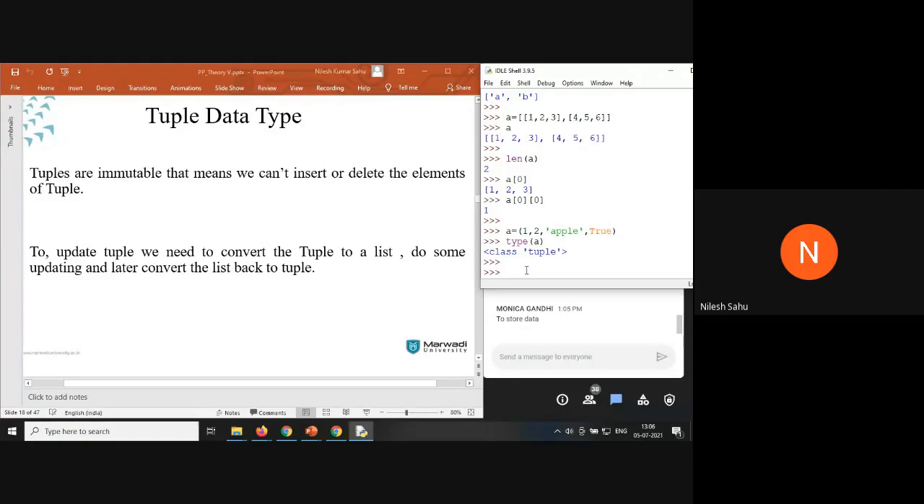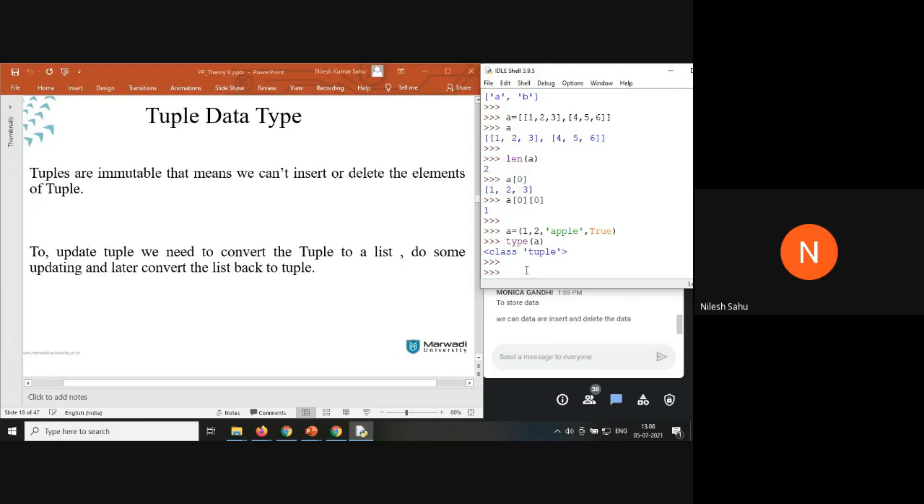See, tuples are mainly used in the case of networking. Why? To pass data from one place to another, mainly in the case of IoT, Internet of Things. No, Monica, we can see tuples are immutable. That means you can't insert or delete the data. That's why I'm saying it is mainly used in the case of IoT.